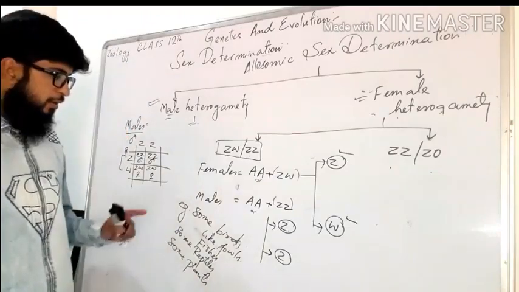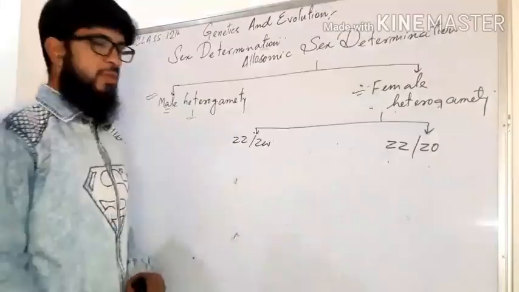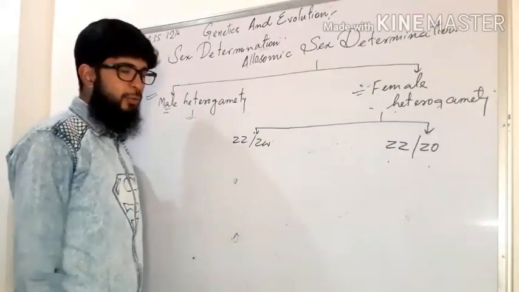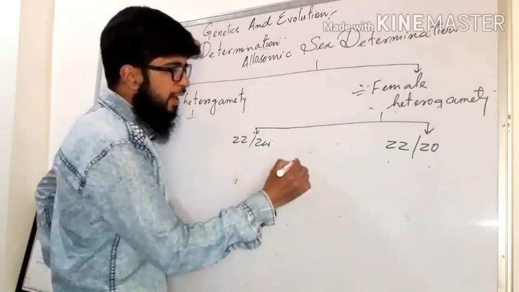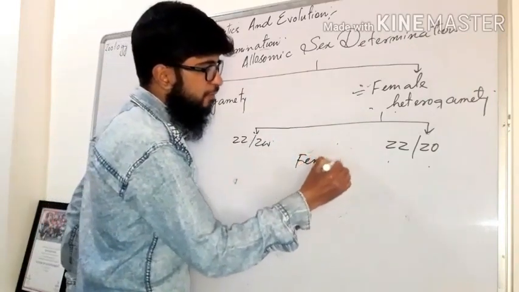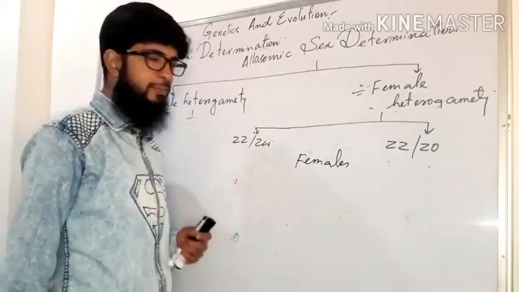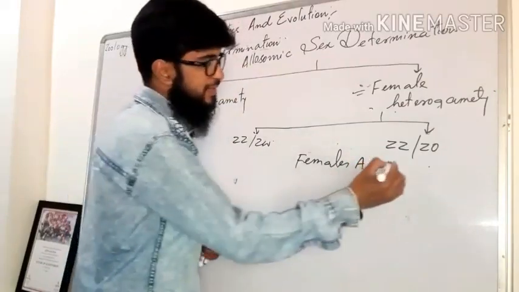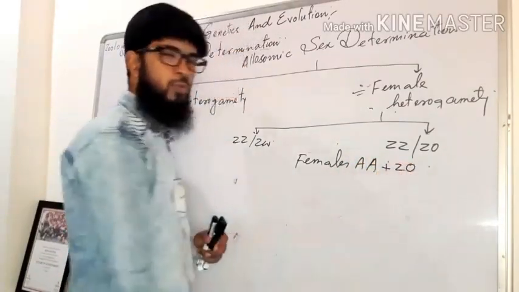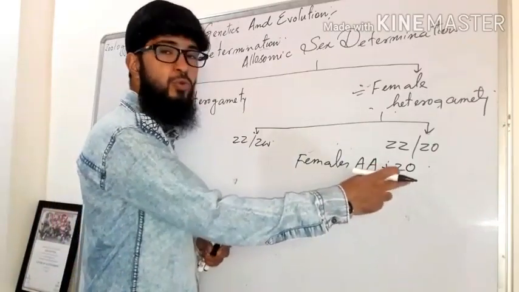Fine. Now let's move to the ZZ and ZO type of sex determination. Now in ZZ and ZO, what happens? The females are heterogametic and females have the genetic composition of a double set of autosomes plus Z. That means they have a single Z. They don't have two sex chromosomes.